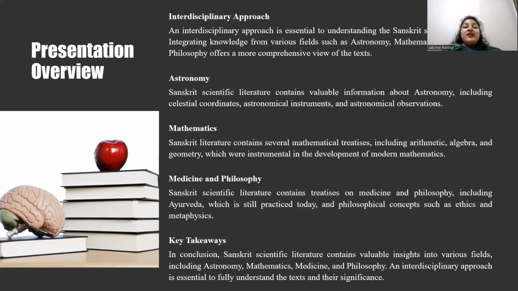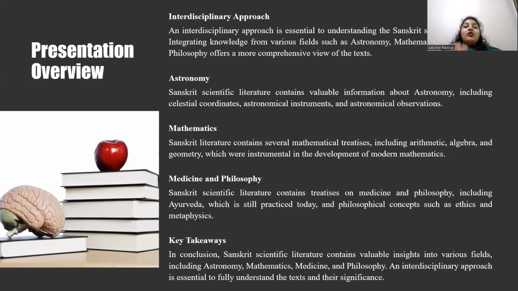So here are some key takeaways from our discussion on ancient India's contributions to science, mathematics, medicine, and philosophy. In science, it made significant contributions to astronomy, including calculating the value of pi and the Earth's rotation, and the development of the concept of zero and the decimal system.